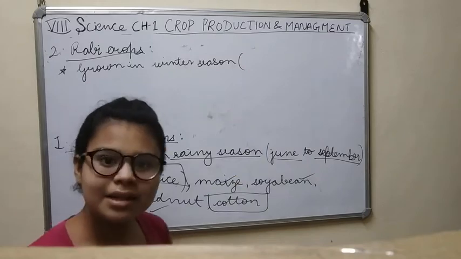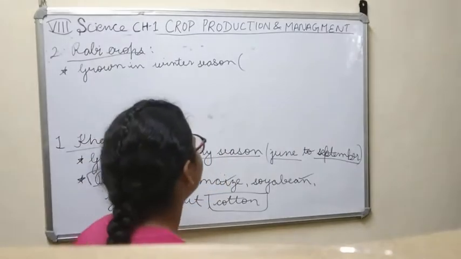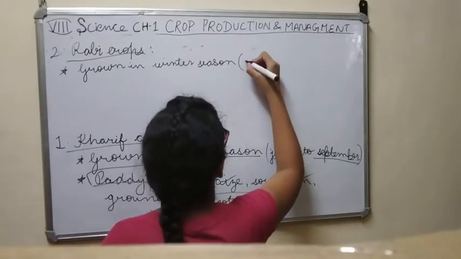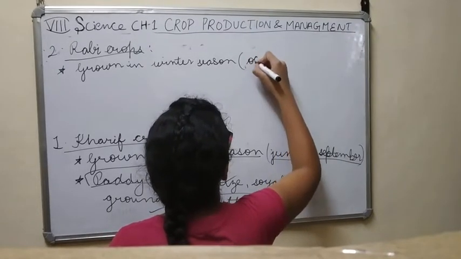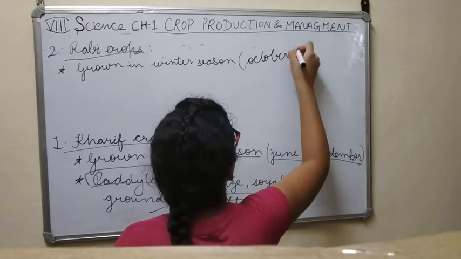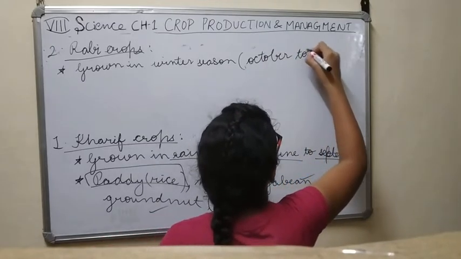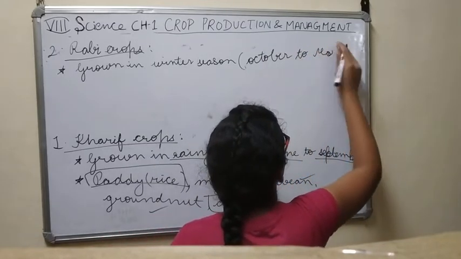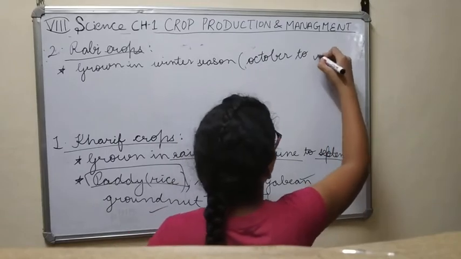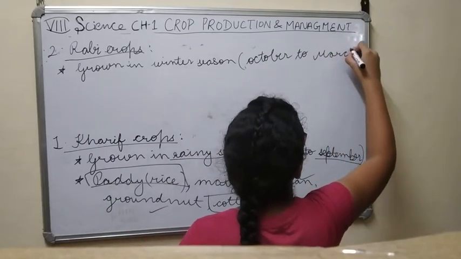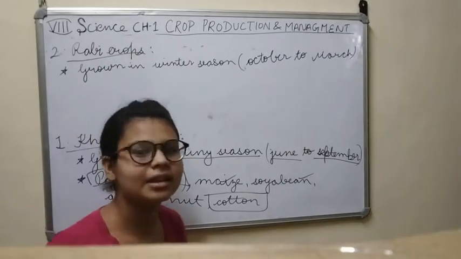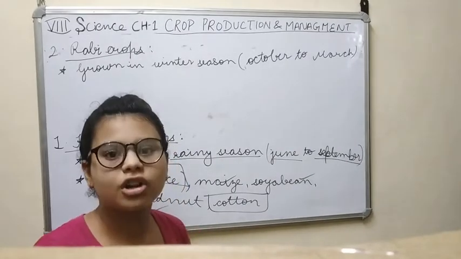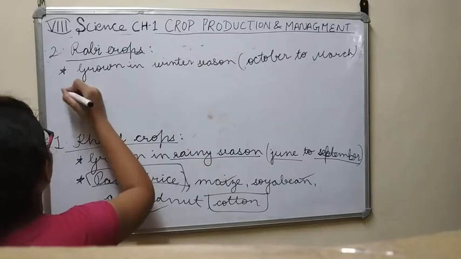And the winter season in India is generally from October to March.